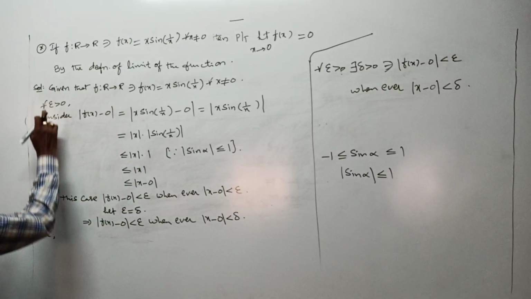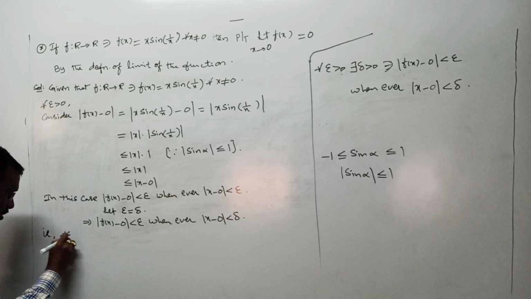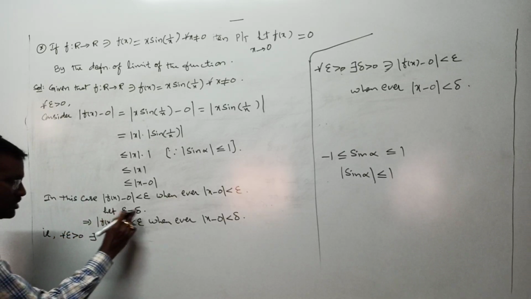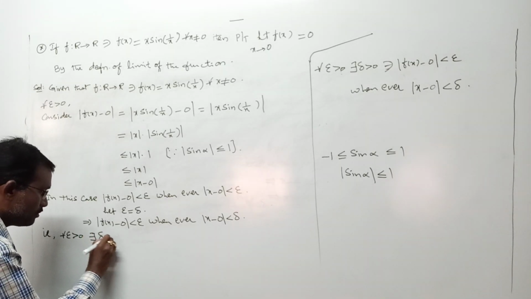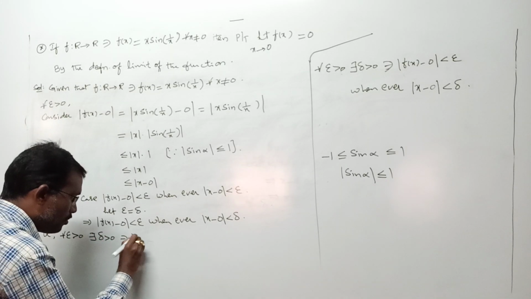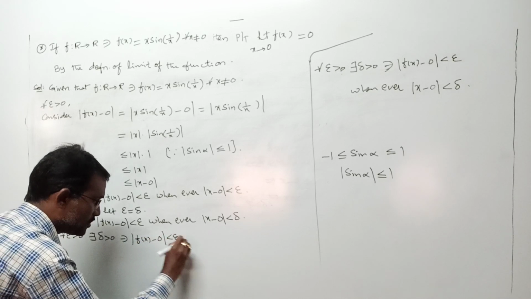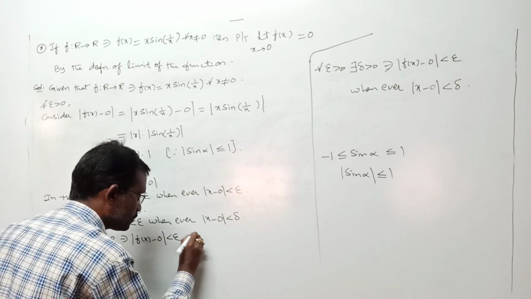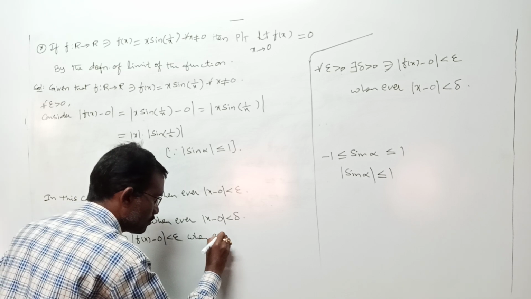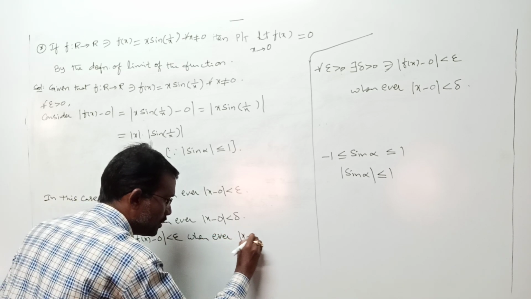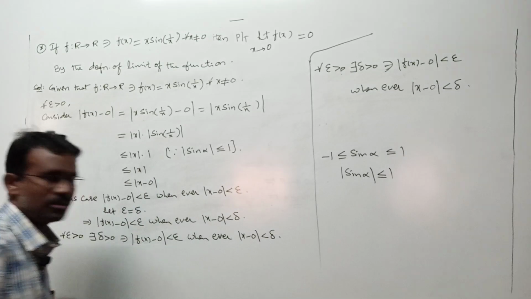I want to recollect all the conditions. That is, for each epsilon greater than 0, there exists delta greater than 0 such that mod f of x minus 0 is less than epsilon whenever mod x minus 0 is less than delta.